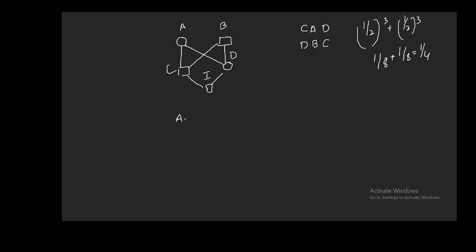You can say A, B, C, D, E, F and I. Okay, and it is like this, this, this, this. It is like this and like this. Can you calculate for this the inbreeding coefficient and the number of paths?